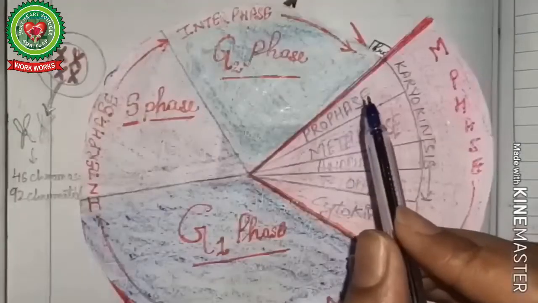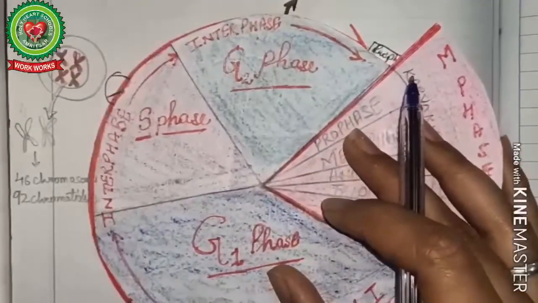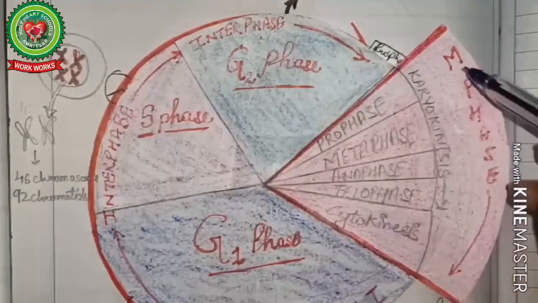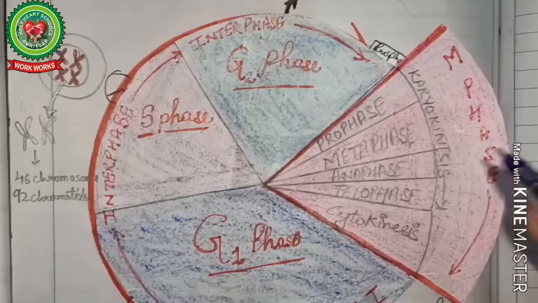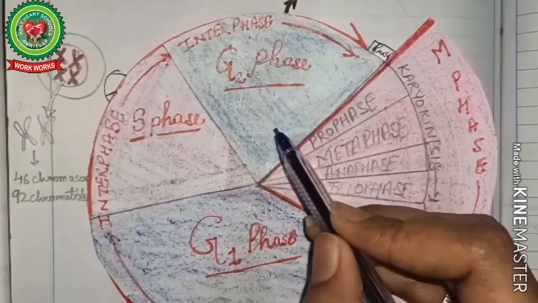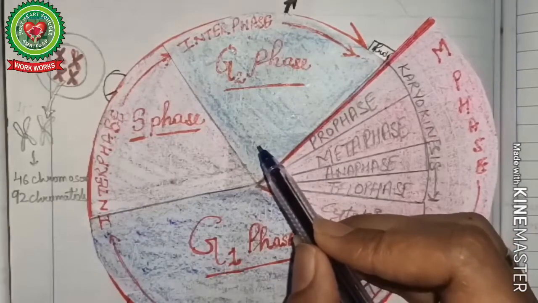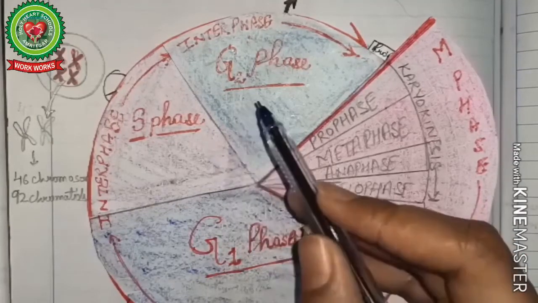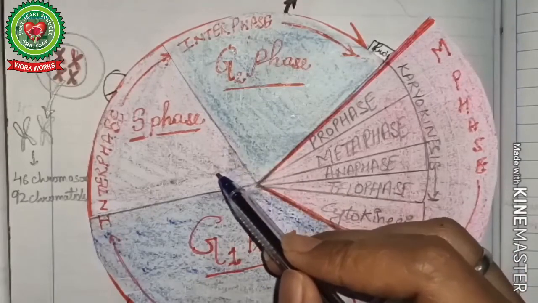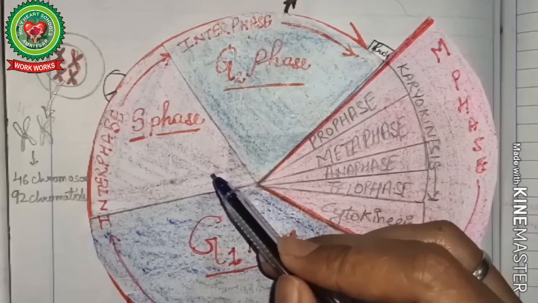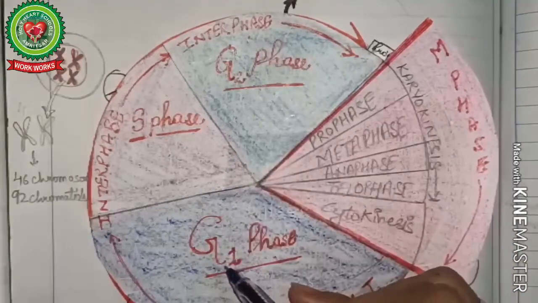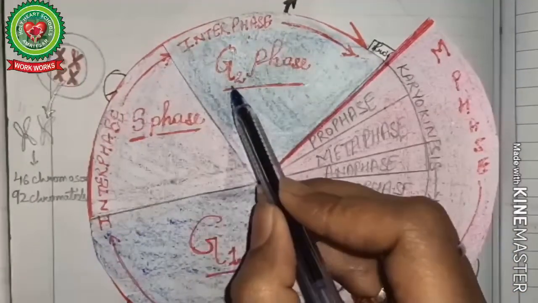Now, the cell cycle basically includes two stages, interphase and M phase. Interphase is the longest phase and M phase is smaller as compared to interphase. Interphase is actually the non-dividing preparatory phase during which a cell prepares for the next cell division and grows to the same size as its mother cell. The chromatin reticulum, also called chromatin network, duplicates due to the duplication of DNA content. It is further divided into three stages: G1 stage, S stage and G2 phase.